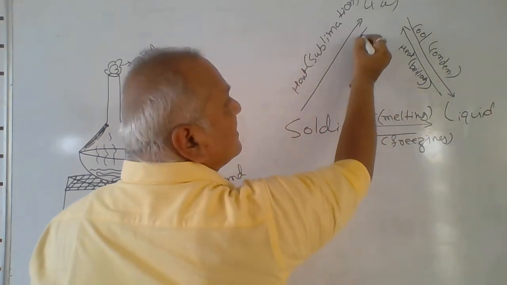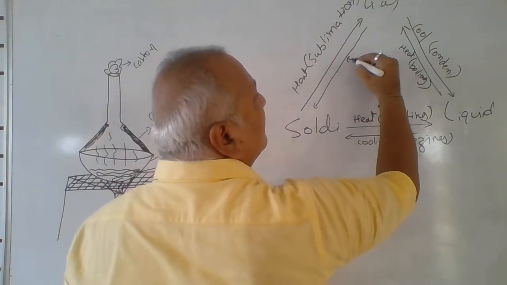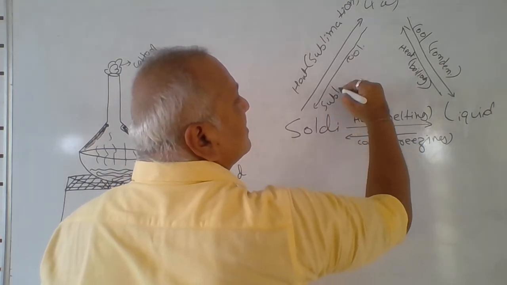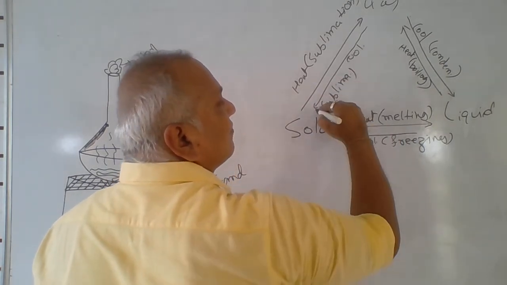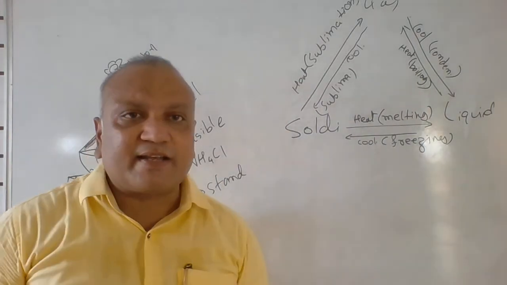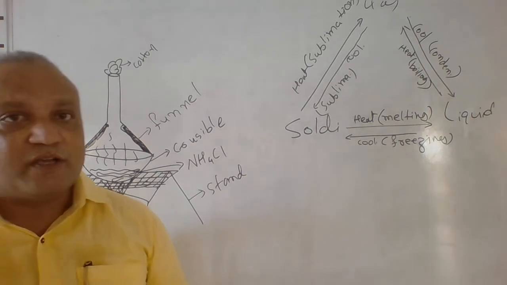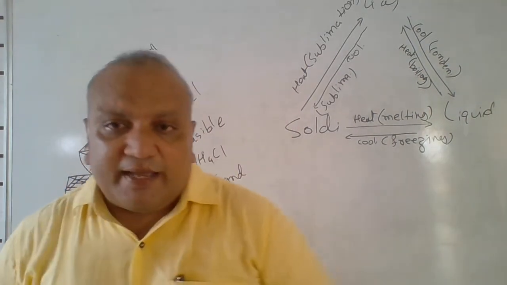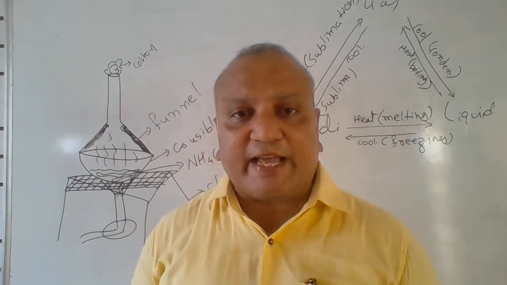And when gas directly cools down and converts into solid, it is also called sublimation. What is it called? Sublimation. So it is an interlinked triangle that you have to remember, beta. Is it clear?